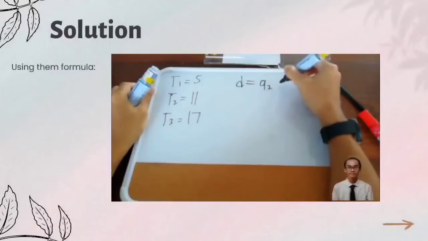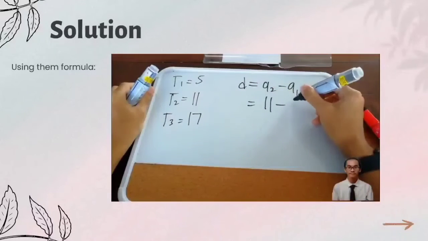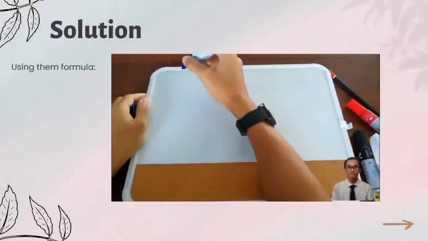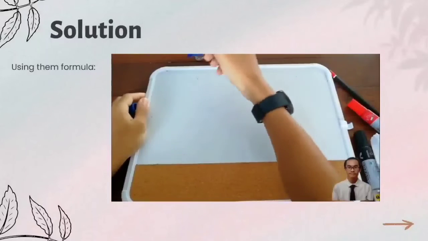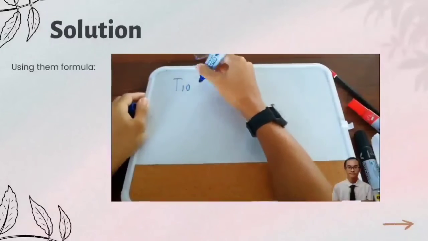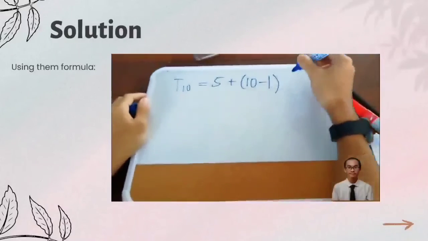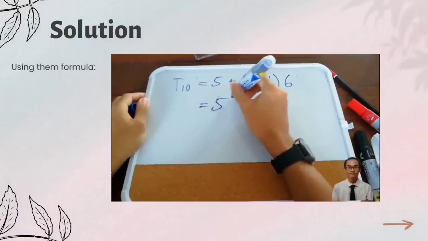D equal to A2 minus A1, which mean A2 equal to 11, A1 equal to 5, and we will get 6. In this case, there are 10 chapters. So, how many papers are used in chapter 10? We will use A 5 plus n 10 minus 1. So D we get 6. So the total is 59.